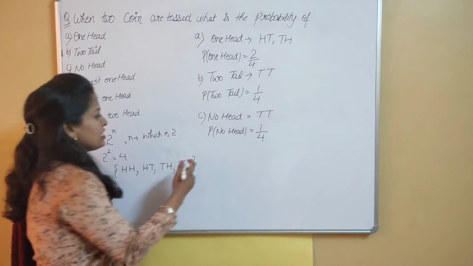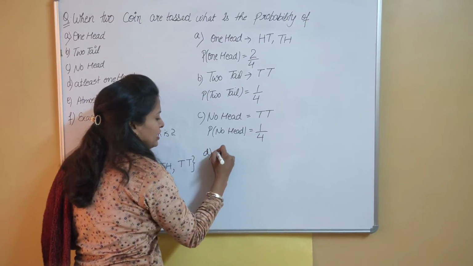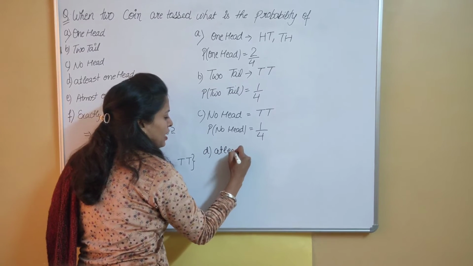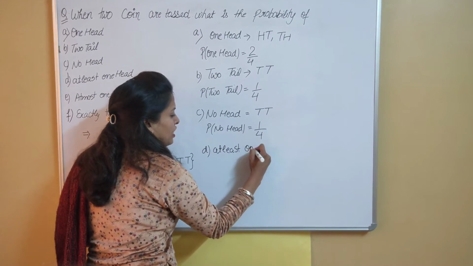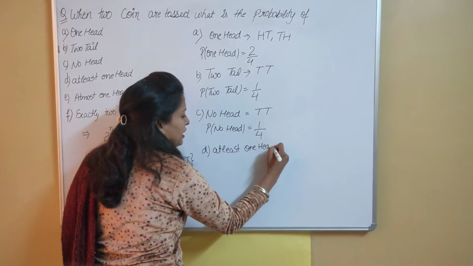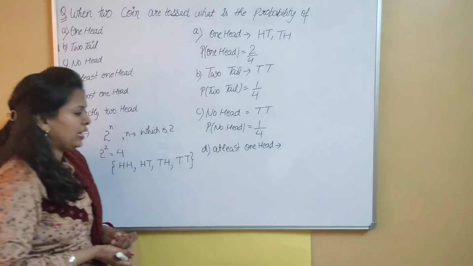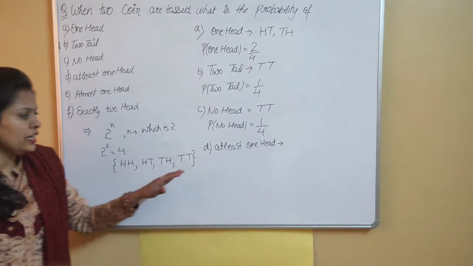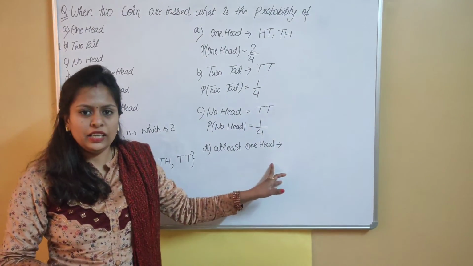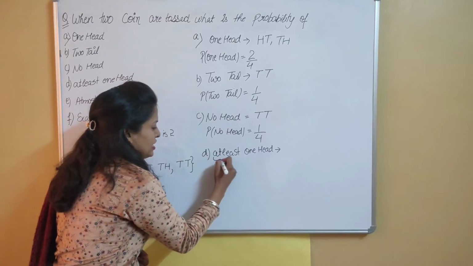Next is at least one head. So it is a different example. At least one head. So it means you have to take the case where one head occurs, but the condition is at least.